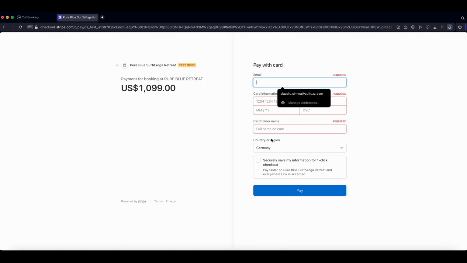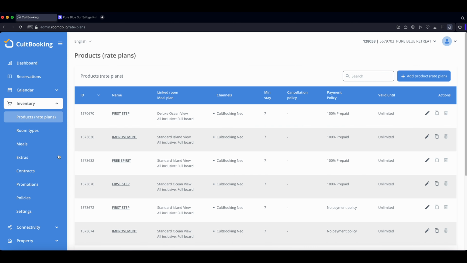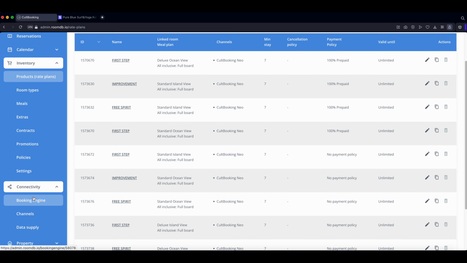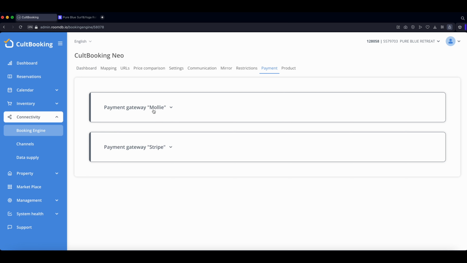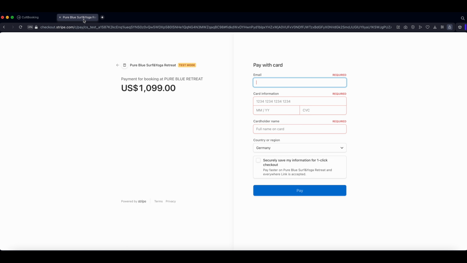I hope you enjoyed this information about how to insert the payment gateway, the Stripe into the booking engine. There are different payment gateway options. If you want another one, that's the one that we have Molly and Stripe. Please contact us and then we will look for a partnership and integration. Thank you so much. Enjoy it.